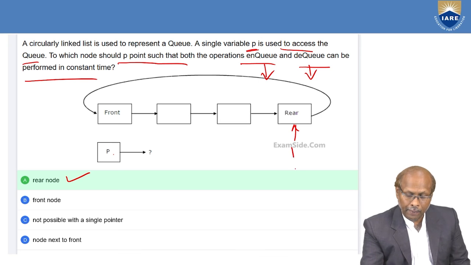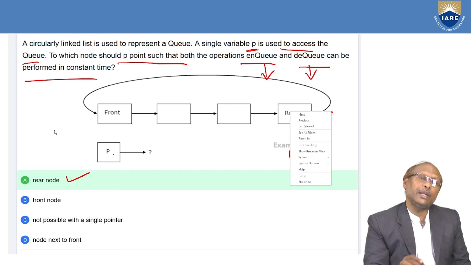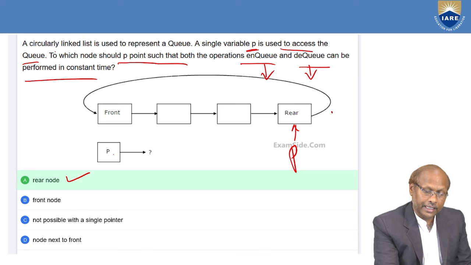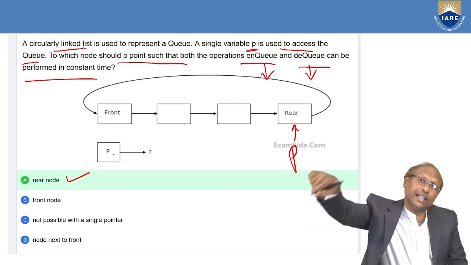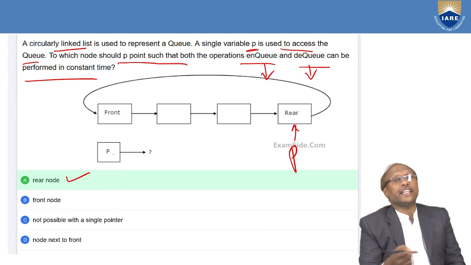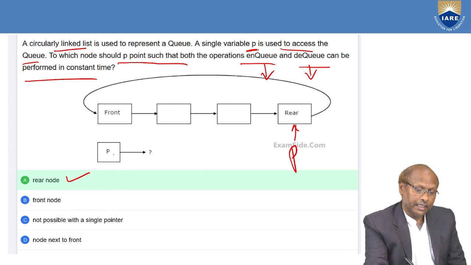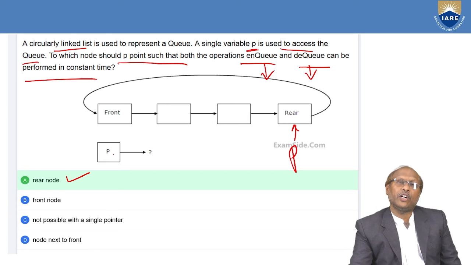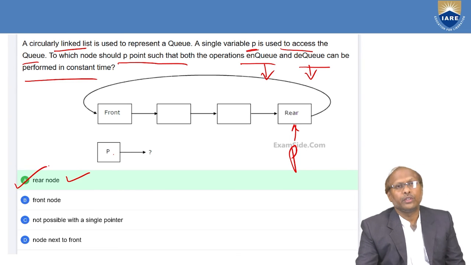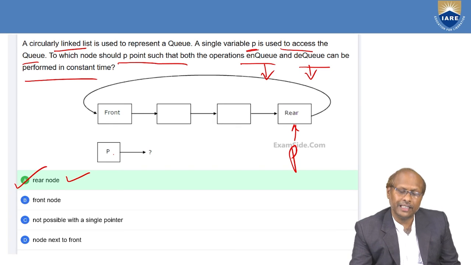If my P is pointing here, I can insert a node here as well as delete a node here, because I can traverse forward since it is a circular single linked list. In a single linked list, you can traverse only right side but not left side. If it is a circular double linked list, then you can point to anywhere, front or back. There it is allowed. Whereas here it is a circular linked list, and when I say circular linked list, it is always a single linked list. So here the answer is it has to point to the rear node. If I point to the rear node, I can do both operations, insertion as well as deletion, easily.